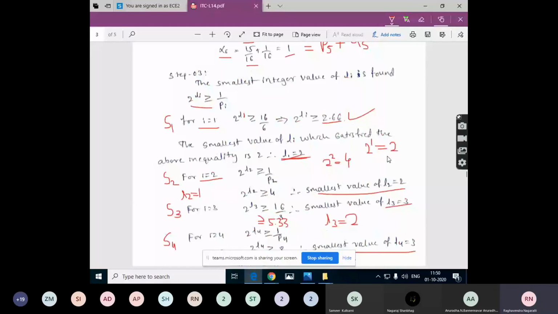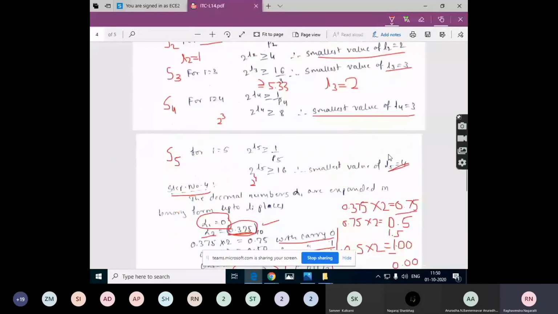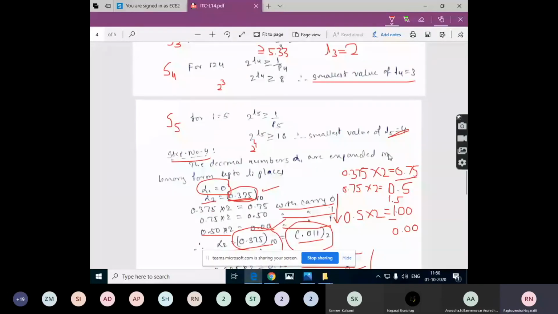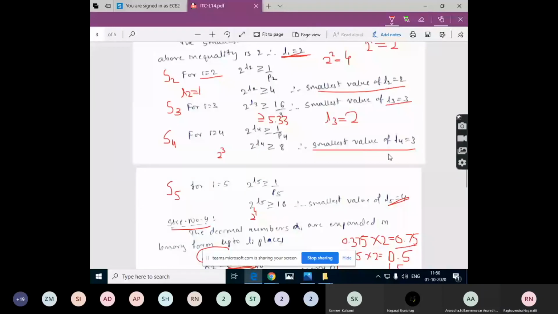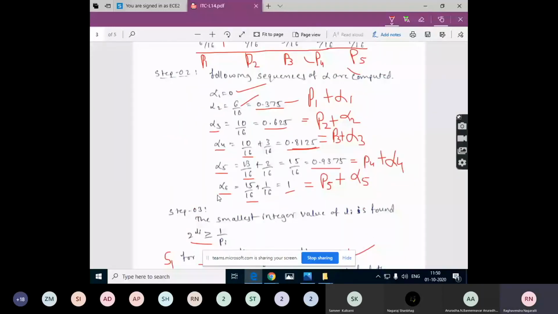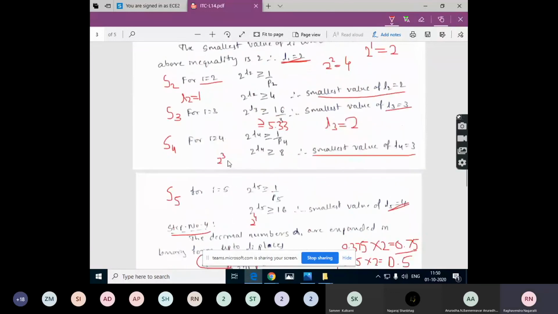So we are calculating the binary numbers up to alpha q values. We don't need this for alpha q plus 1. We will calculate up to alpha q.